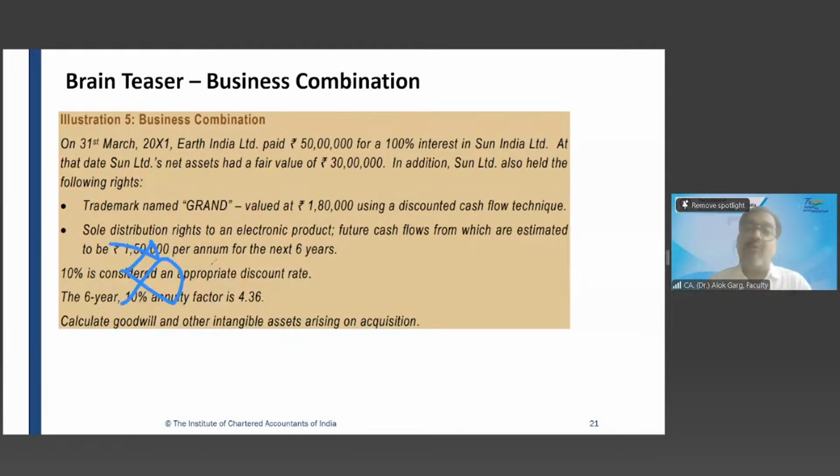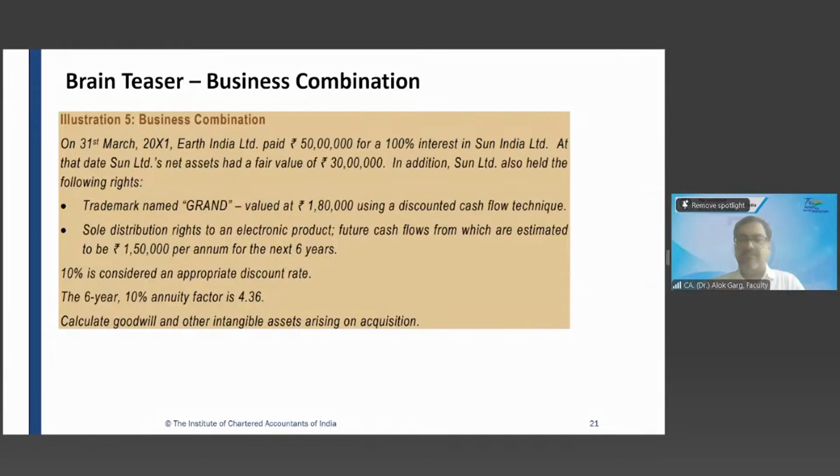In the question, it is told that there is a sole distribution right and you will get a good amount of cash flows in the next 6 years, but you haven't given any values. And the same question is there only for sole distribution right: this 150, 10% annuity factor, 10% discount factor, this three information is not given. Then what will we do? Sir, then instead of writing goodwill, we will write this and the remaining amount will come in sole distribution right. We will recognize it as intangible asset instead of goodwill.